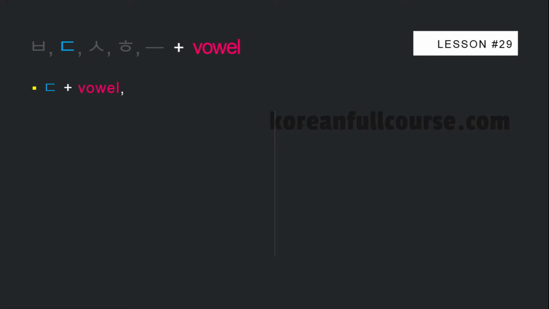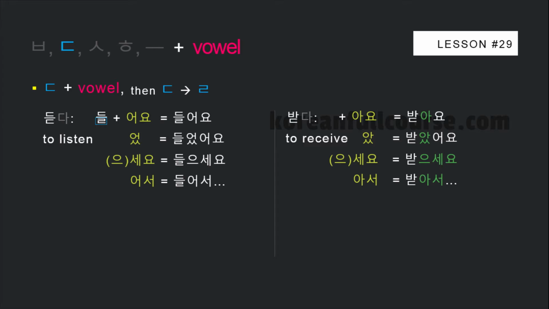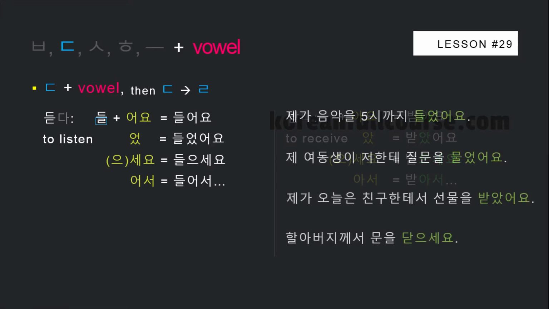Okay, the next category is verbs and adjectives whose stem ends with 디귿. When the stems are followed by a vowel, 디귿 changes to 리을. 듣다, 들어요, 들었어요, 들으세요, 들어서. And when regular verbs and adjective stems are followed by a vowel, 디귿 doesn't get changed. 받다, 받아요, 받았어요, 받으세요, 받아서. Pause the video and try to translate these sentences into English.